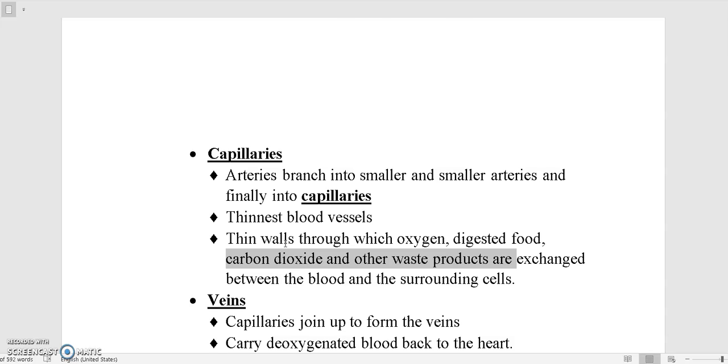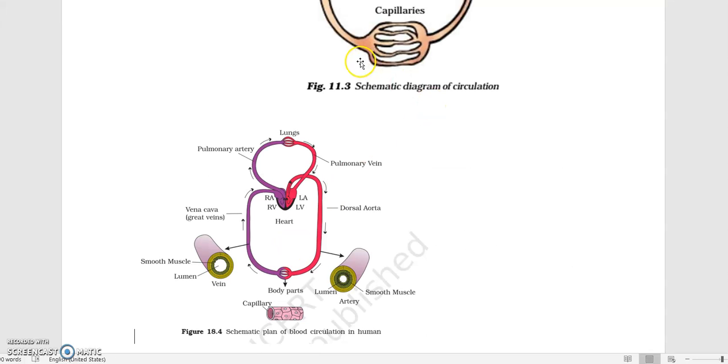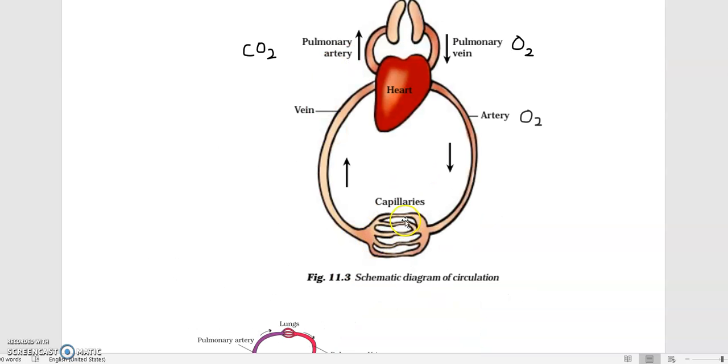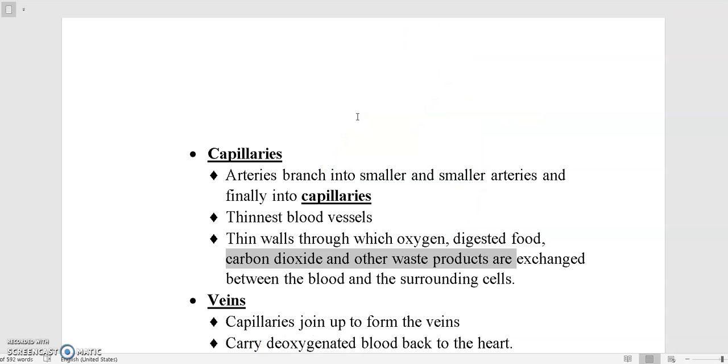Now what happens is, these capillaries come together again, they join back, and they turn into veins. So let's talk about veins now. Veins are made up of capillaries.